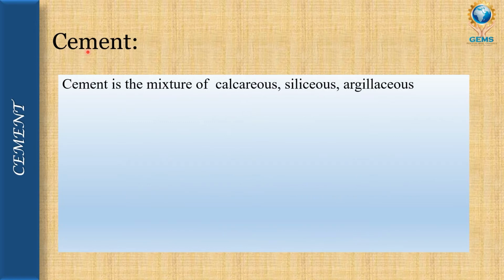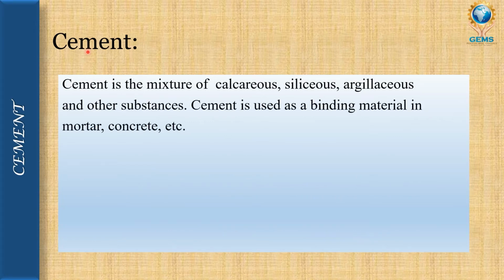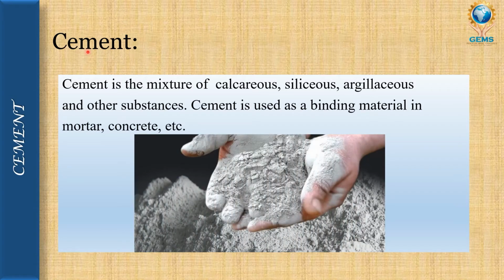What is cement? As we know, cement is used as a binding material in construction sites. It is a mixture of calcareous material, siliceous material, argillaceous material, and other substances like gypsum, and it is used to bind bricks, or it makes a hardened substance. When cement and sand are mixed, it forms mortar, and when coarse aggregate is mixed with fine aggregate and cement, it forms concrete.